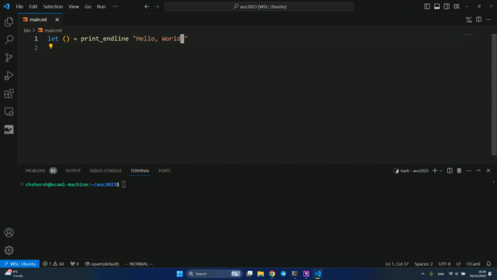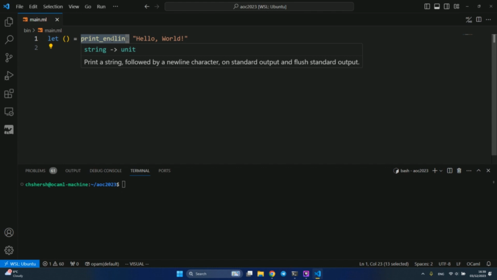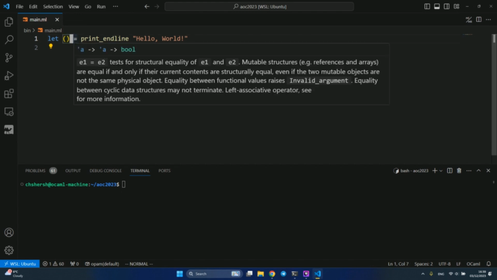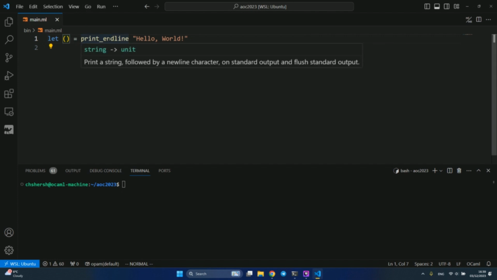Basically in our small program we have only one statement, this print_endline function. As you can see, it takes a string and returns a unit. A unit is a type with only one value, written as round brackets. It's like a zero element tuple.